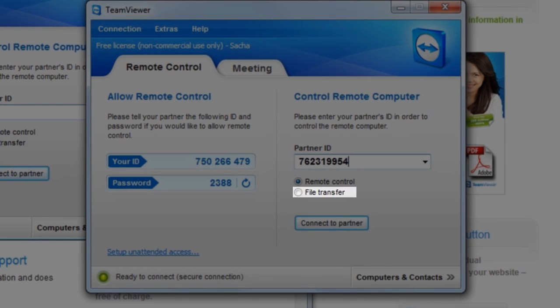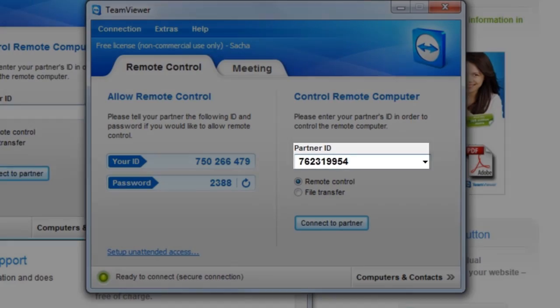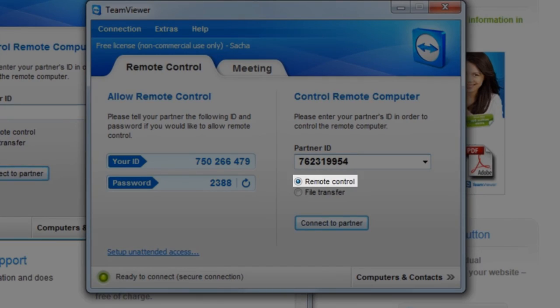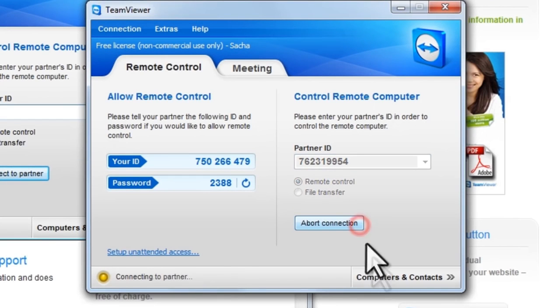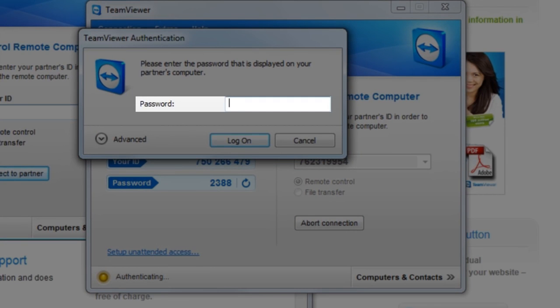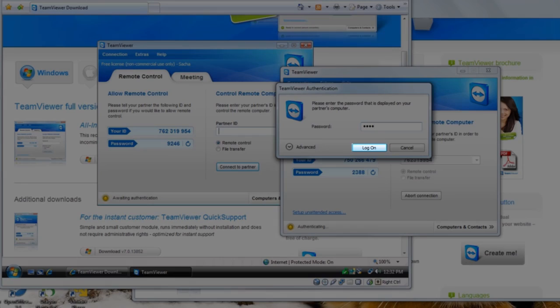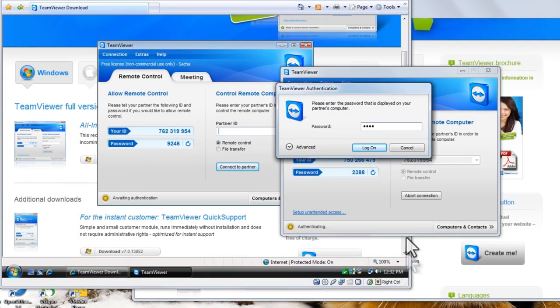There's also an option underneath this for file transfer. This should be used to just transfer a file, and not to be able to remote control the computer. With the partner ID correctly added, and the remote control radio button selected, click the Connect to Partner button. The TeamViewer authentication window will open, asking you to enter the password for the remote computer. Enter the password you were given by the remote user, and then click the Log On button.